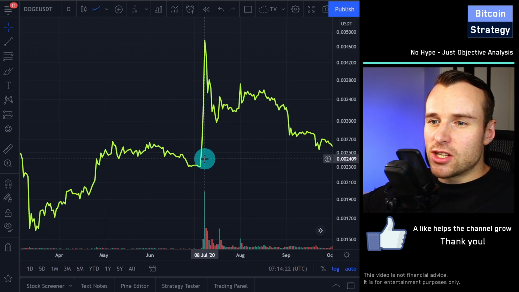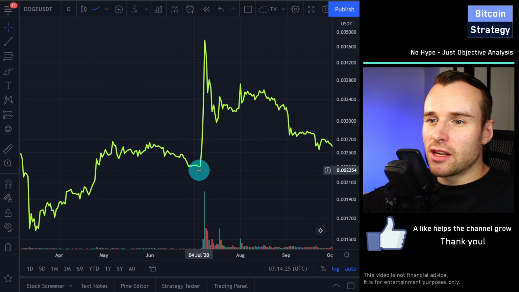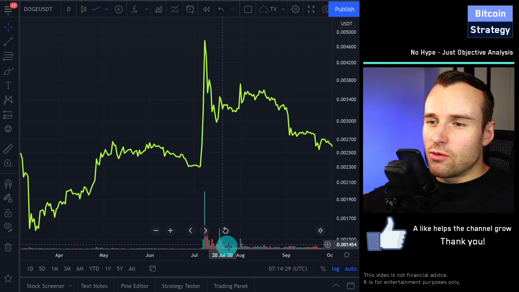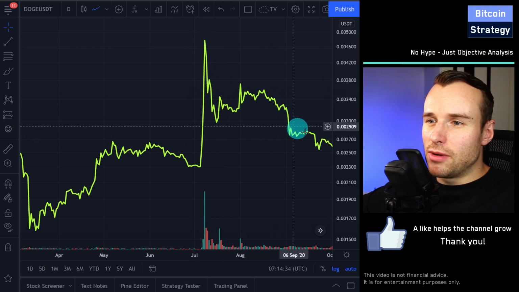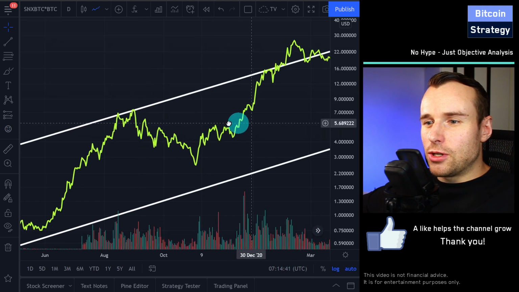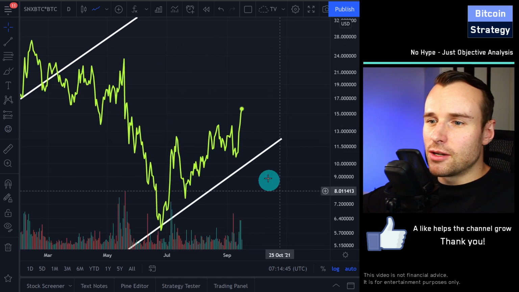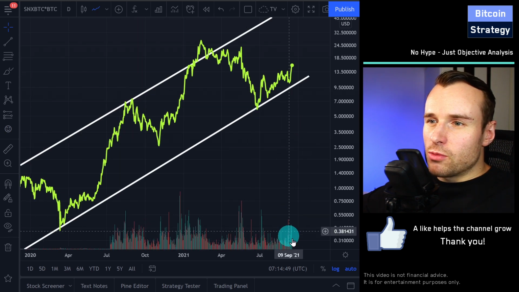If we look at other assets, for example, Dogecoin, we can see this very clearly. When attention is very high, trading volume is high, the price spikes up. Once trading volume goes down, attention goes down, then the price tends to bleed as well. But interestingly enough, we don't have any such pattern here with SNX. The trading volume is pretty normal.